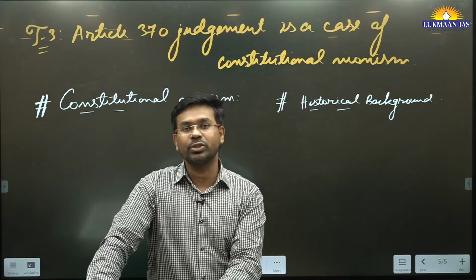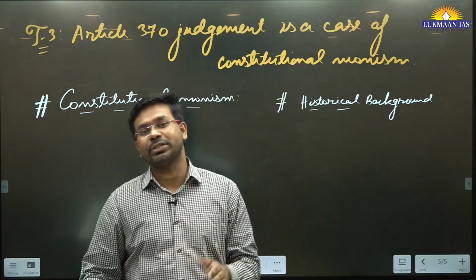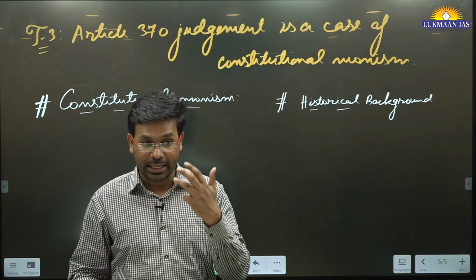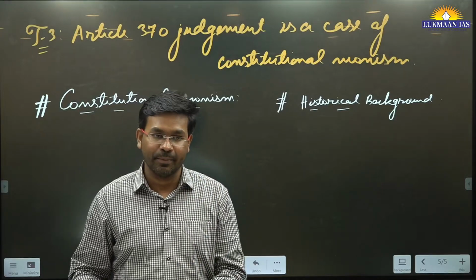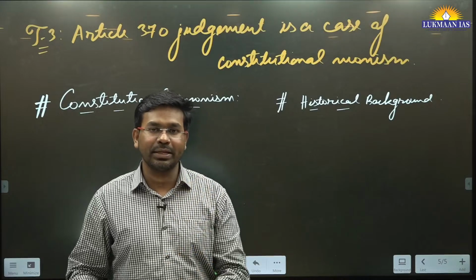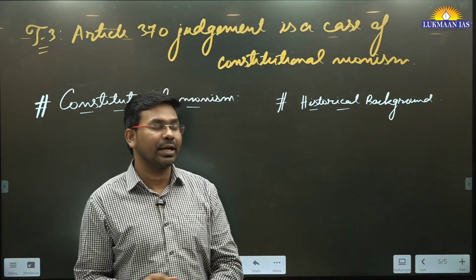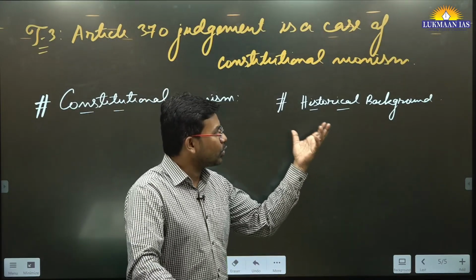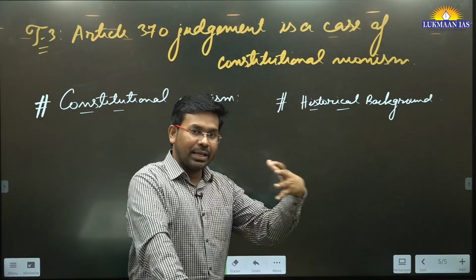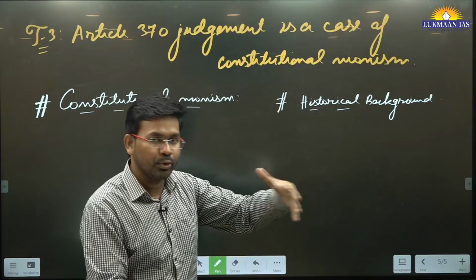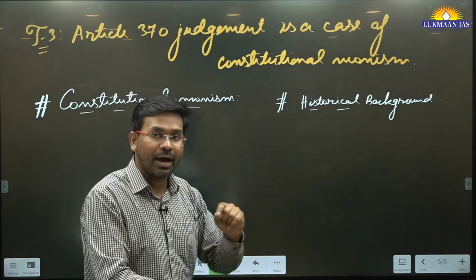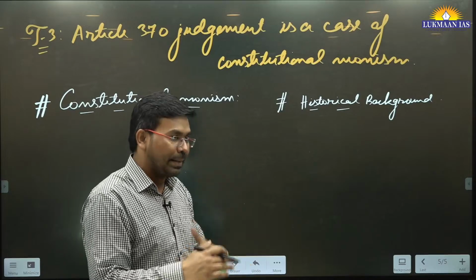So they signed the instrument of annexation, and after signing it, the government of India got exclusive rights on 3 areas: foreign relations, currency, and security. Since we got these rights, we gave most of the other rights to the people of Jammu and Kashmir. And after that, there are many historical things.